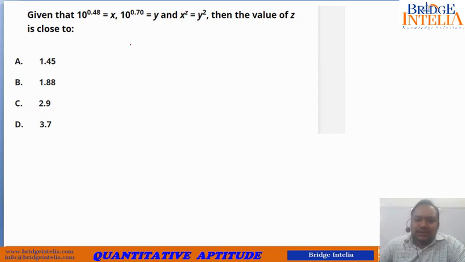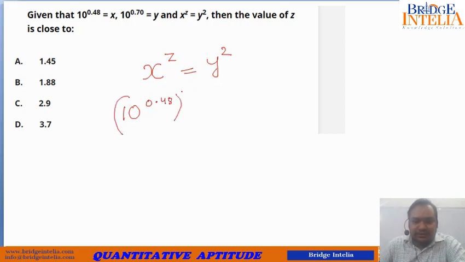You see what is being told to us: x to the power z equals y square, and based on this we are asked to find the value of z. Now what is x? x can be written as 10 to the power 0.48. So (10 to the power 0.48) whole to the power z is given to us as equal to y square.